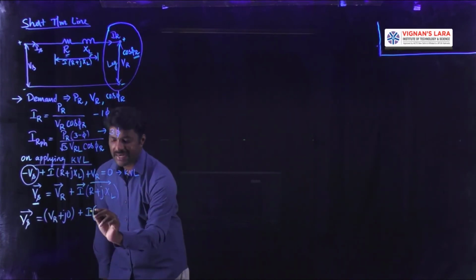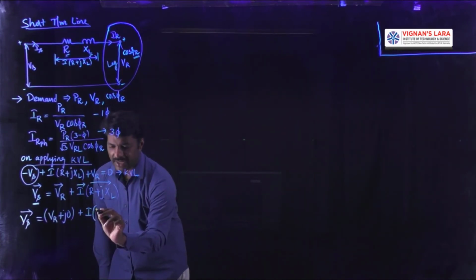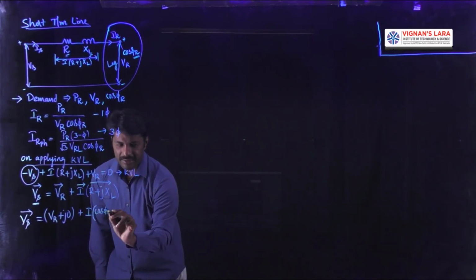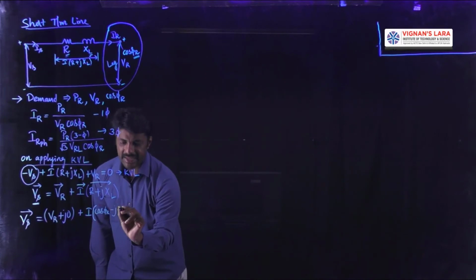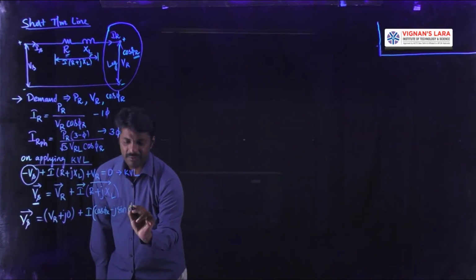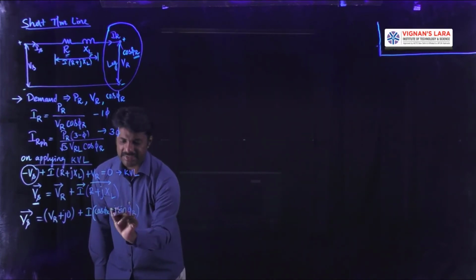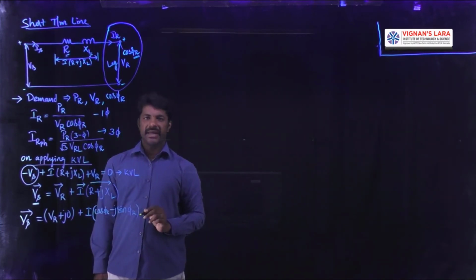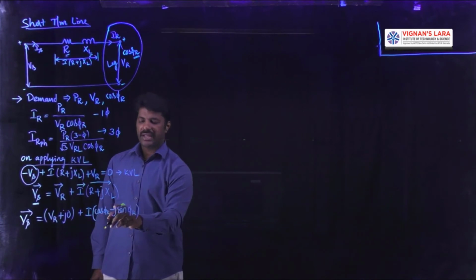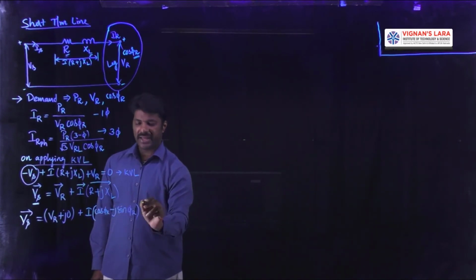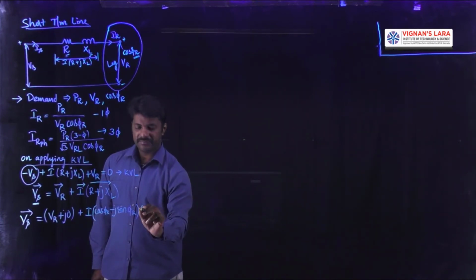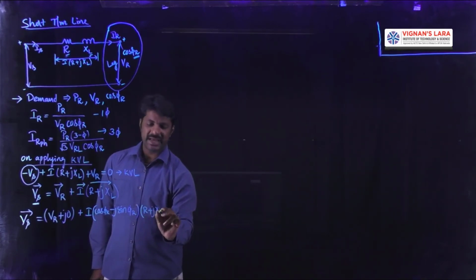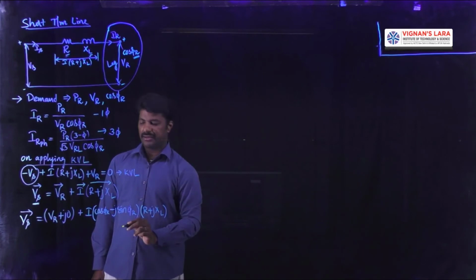Therefore, this current phasor can be represented in the complex form as I of cos phi r minus J sin phi r. Why put minus here? Because it is the lagging current. That is why we placed minus here. So I into cos phi r minus J sin phi r again multiplied with the complex form of the impedance representation as R plus J XL.